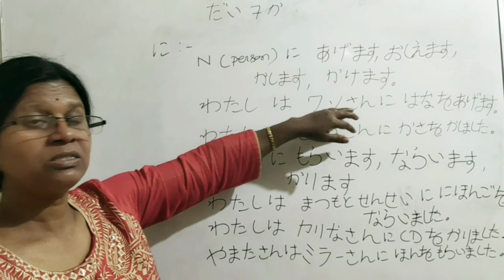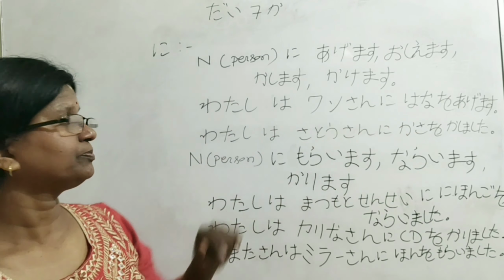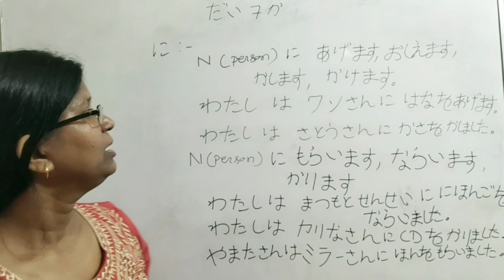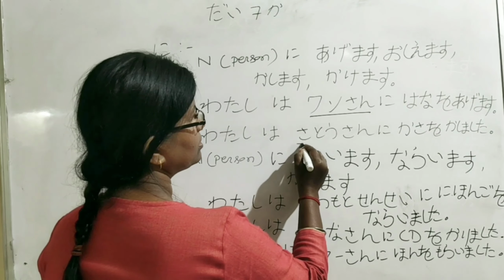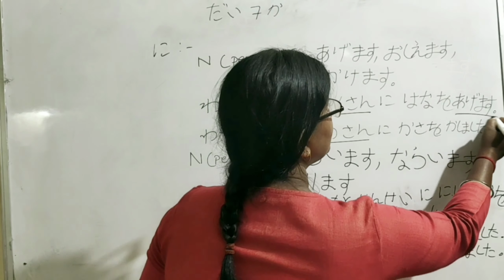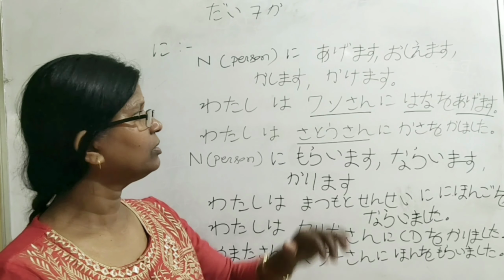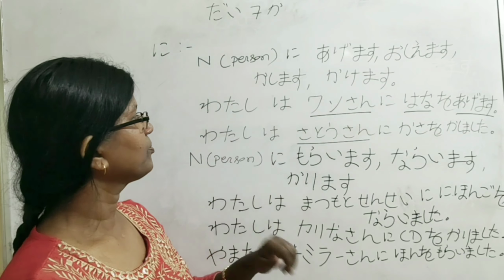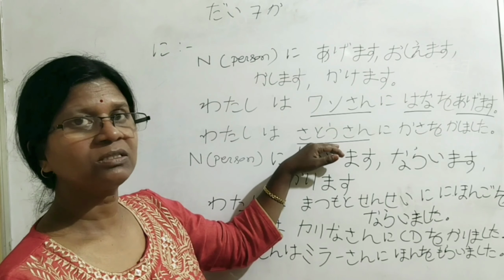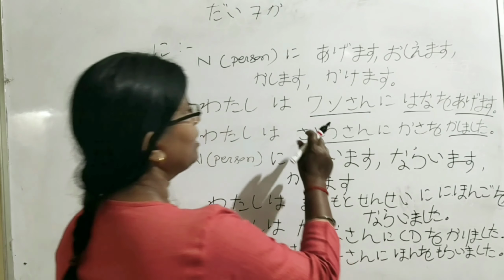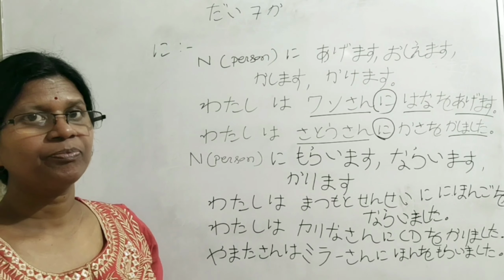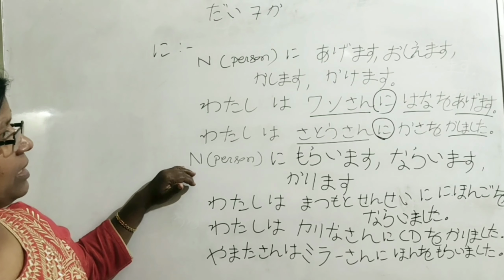For example, watashi wa Wan-san ni hana o agemasu. Watashi wa Satou-san ni kasa o kashimashita. Here, Wan-san and Satou-san are the people to whom I give. So, here, agemasu is give. Hana o agemasu, I give a flower to Mr. Wan. Satou-san ni kasa o kashimashita, I lent an umbrella to Miss Sato. So, here, Wan-san and Sato-san take the ni particle.